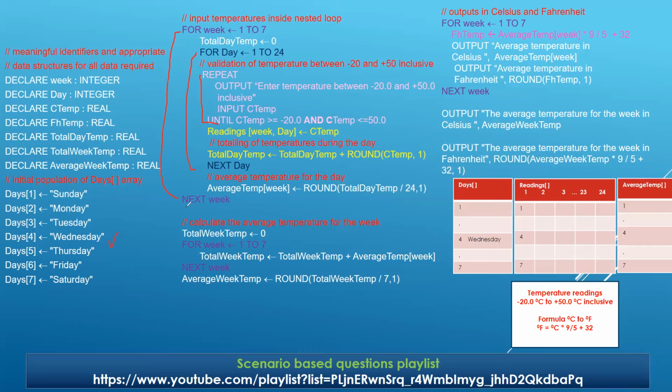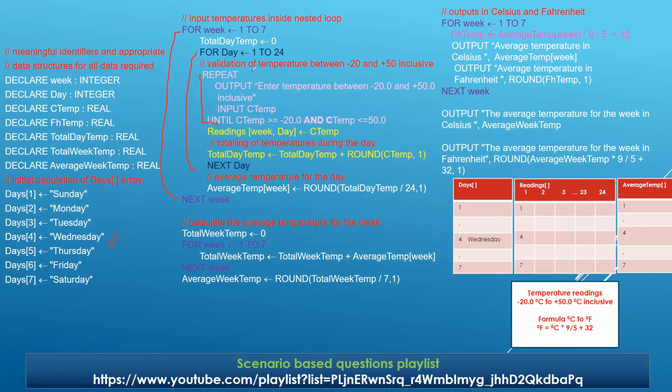So that is why, again, a suggestion that you write down next here so that you do not make any mistake in forgetting it. Then for day equals 1 to 24, and you wrote next here. Any issues? Okay. Now, we are performing the validation of temperatures by using repeat.